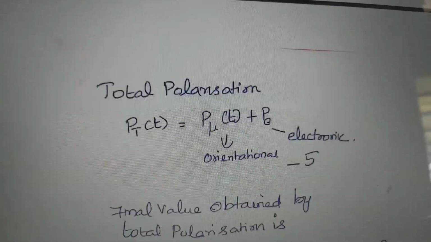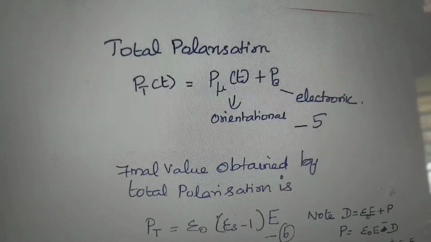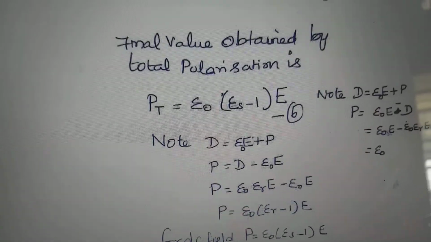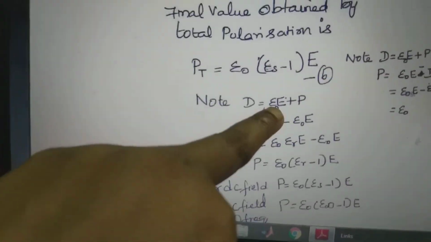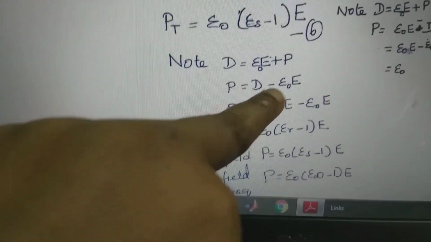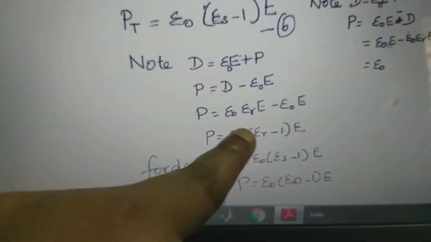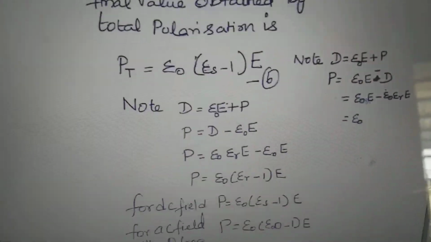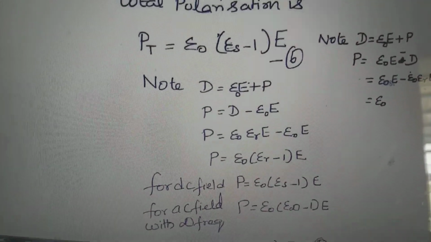Then the total polarization is equal to orientation polarization plus electronic polarization. We know that D is equal to epsilon naught E plus P, where P is the polarization. So P is equal to D minus epsilon naught E. D is equal to E epsilon, where epsilon is epsilon naught epsilon R. Taking E epsilon naught common, we get within the bracket epsilon R minus 1.